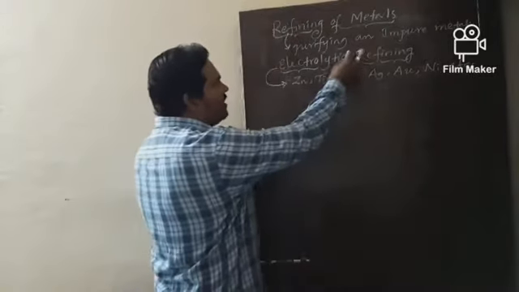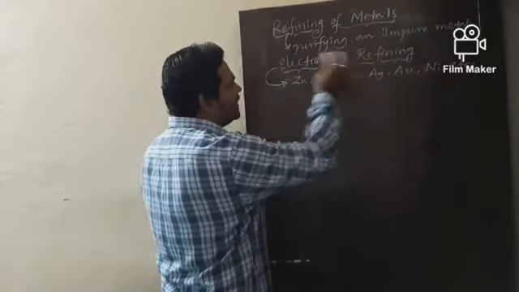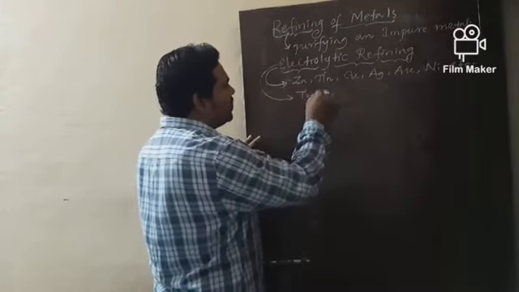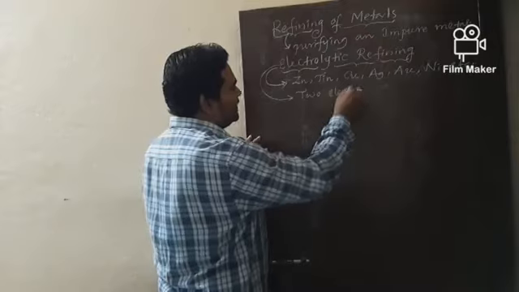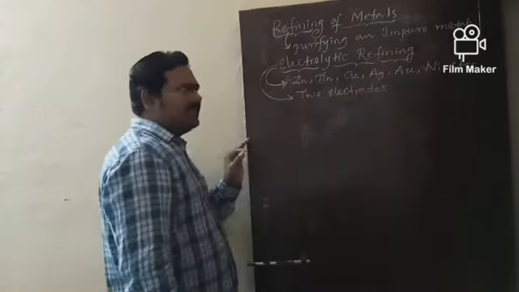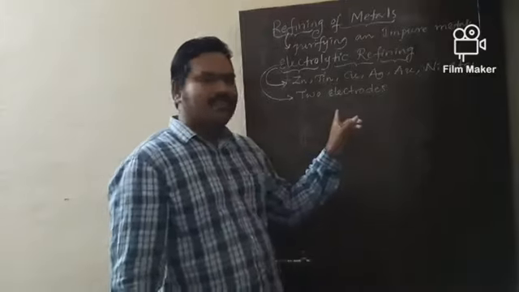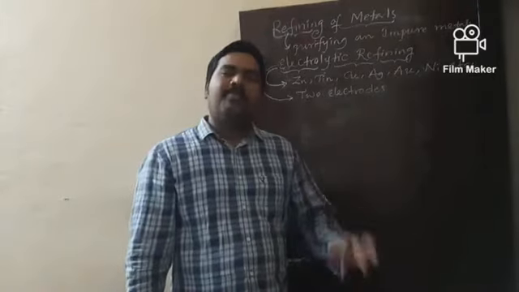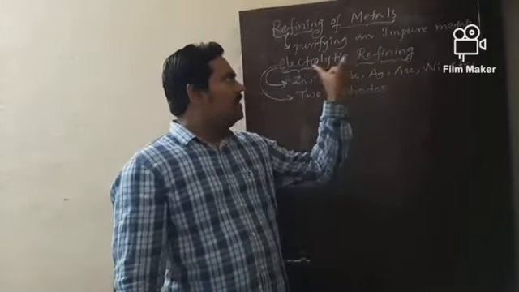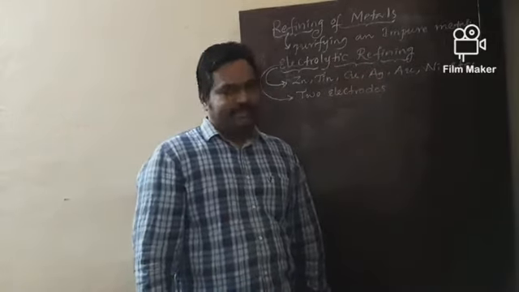Here, what do you understand by the word electrolytic? We are using 2 electrodes for this process, and this refining takes place in the presence of electrodes by passing electricity. That's why this method is called electrolytic refining method.